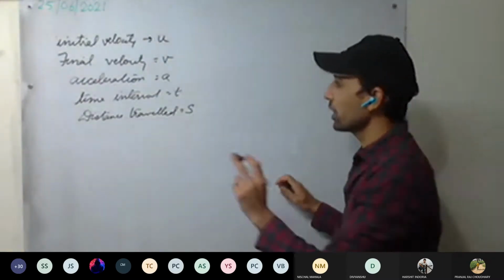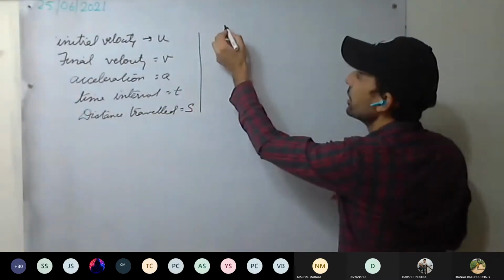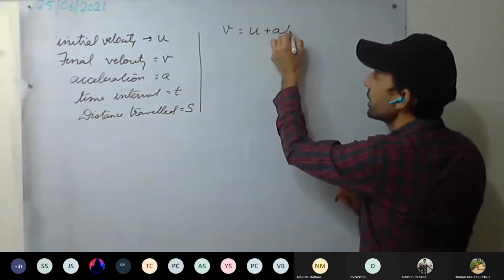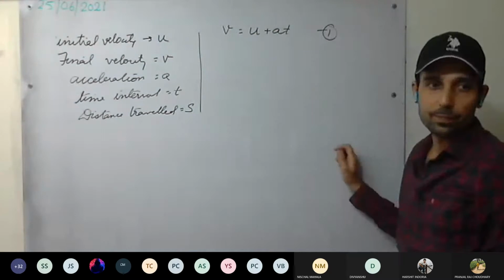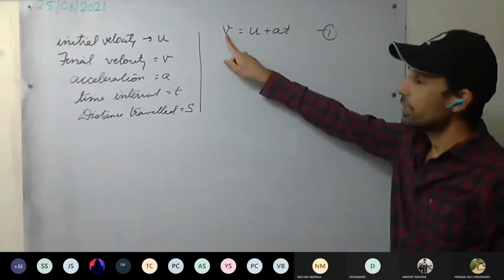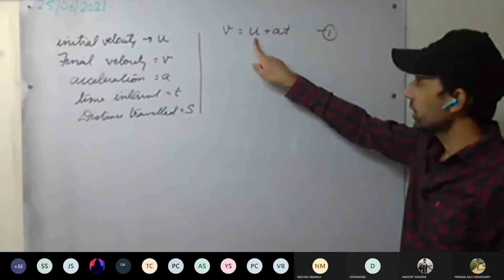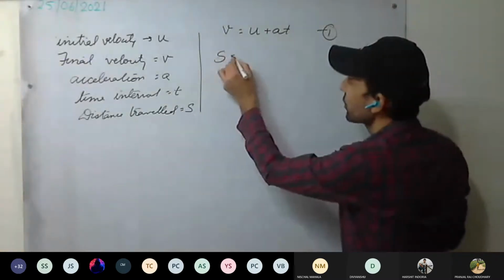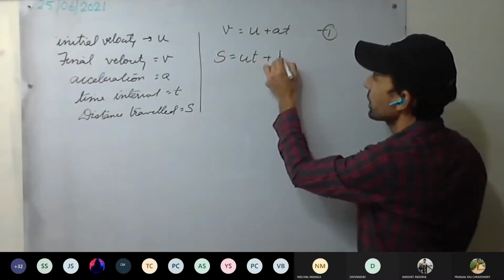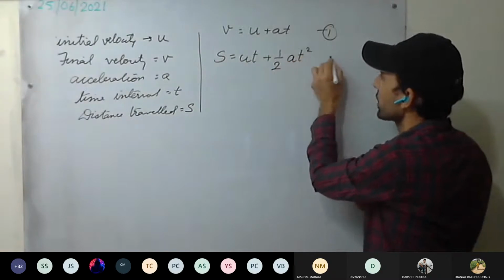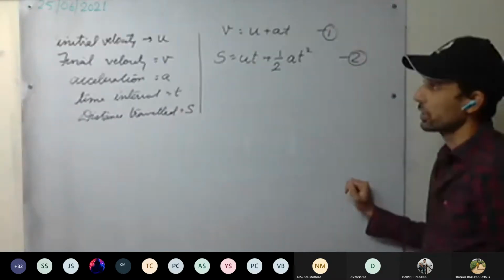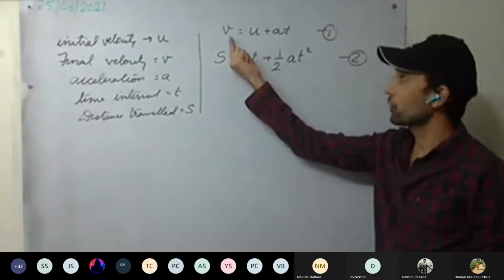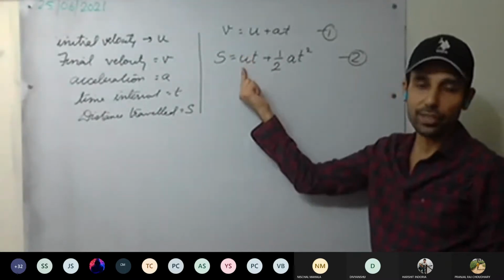So these are the three equations. First, v equals u plus at. This is our first equation. This equation relates final velocity, initial velocity, acceleration, and time. Second equation, s equals ut plus half at squared. In the second equation, there is no term for v.